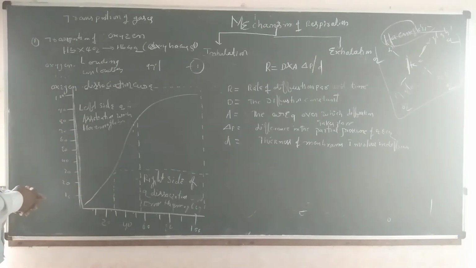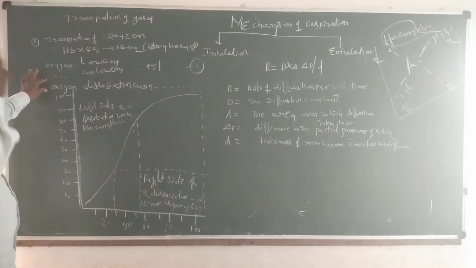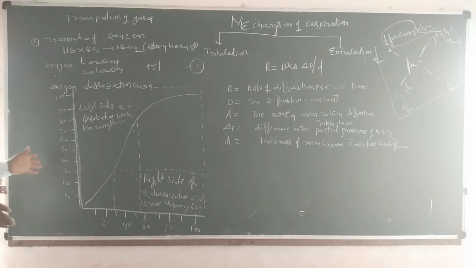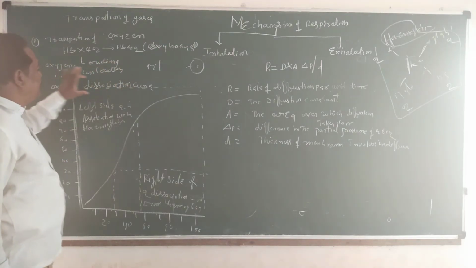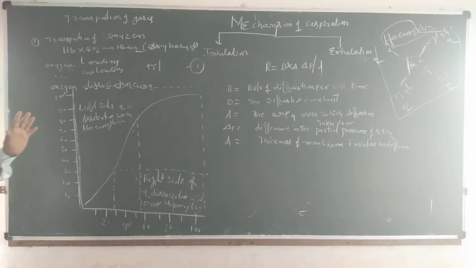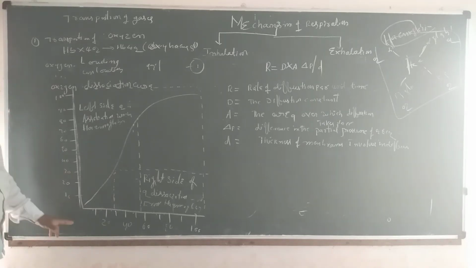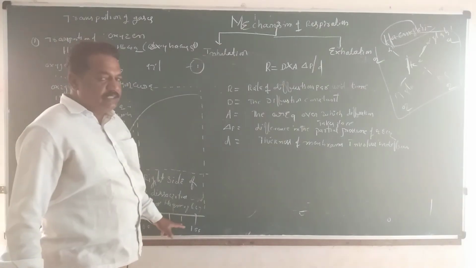Now another important topic is the oxygen dissociation curve, or oxygen association curve. Here, association and dissociation, that is attachment and detachment, describe the relationship between oxygen and hemoglobin. The oxygen dissociation curve explains the relationship between association and dissociation. In this graphical figure, the x-axis shows the percentage of saturation, and the y-axis shows the partial pressure.